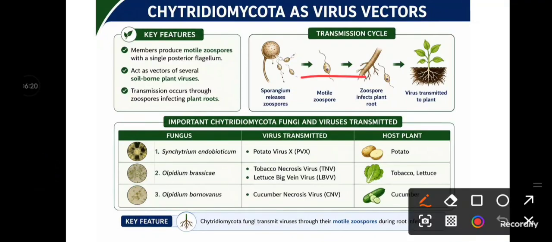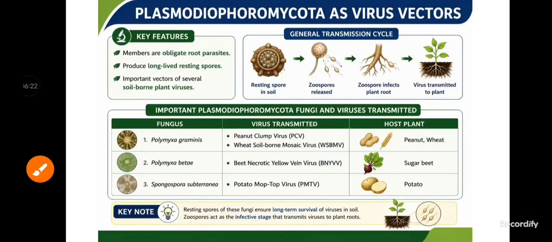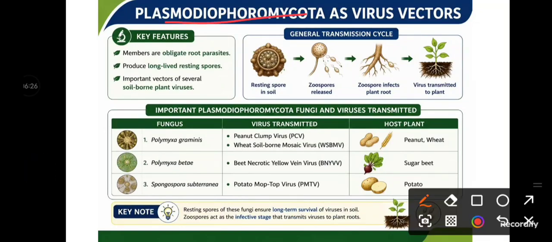The Plasmodiophoromycota are protozoan-like fungi, but previously they were categorized under the fungi kingdom only. So we are discussing them under the fungi only, okay.